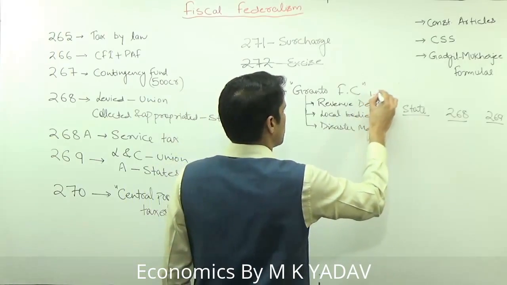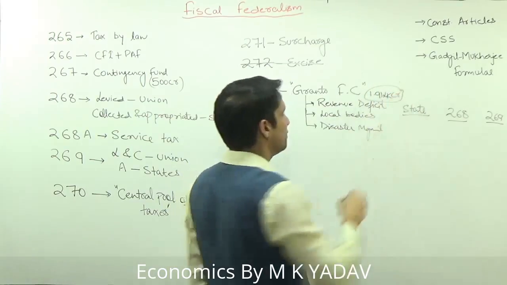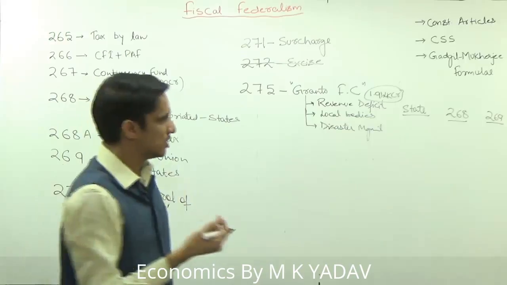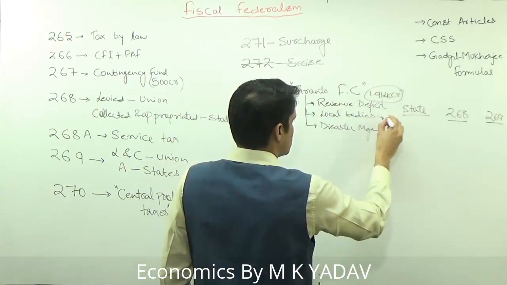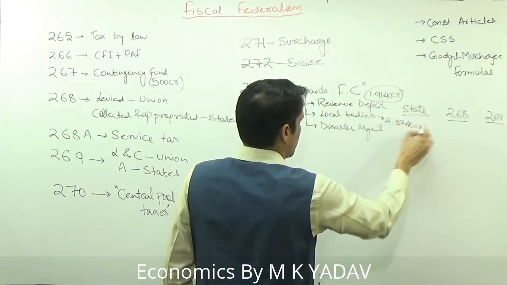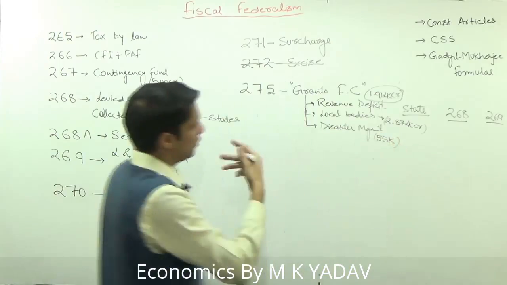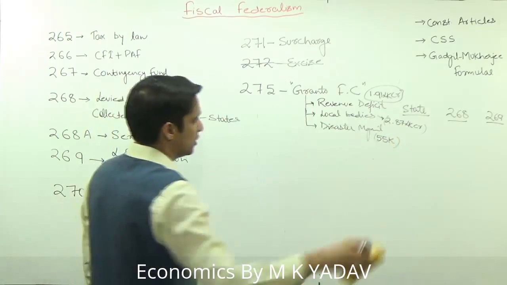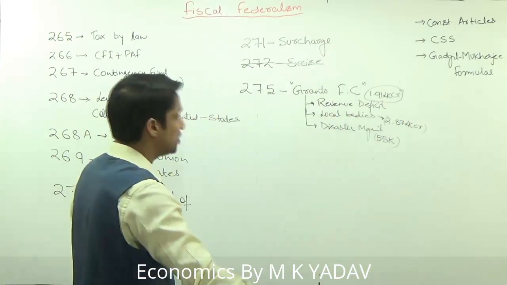The revenue deficit grant is 1.91 lakh crore over the next 5 years, it means 2015 to 2020. Local bodies get 2.87 lakh crores, and for disaster management they gave 55,000 crores. We will discuss this again in the 14th Finance Commission. So these are the grants given by Finance Commissions.